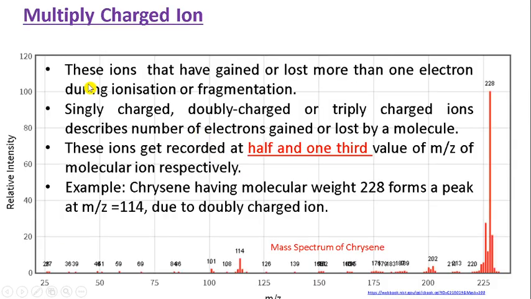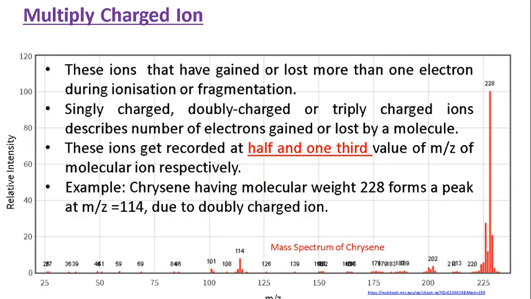Multiply charged ions. These are ions that have gained or lost more than one electron during ionization or fragmentation. They may be singly charged, doubly charged, or triply charged, depending upon the number of electrons gained or lost during that process. These are recorded at half and one-third value of m by z of molecular ion respectively.